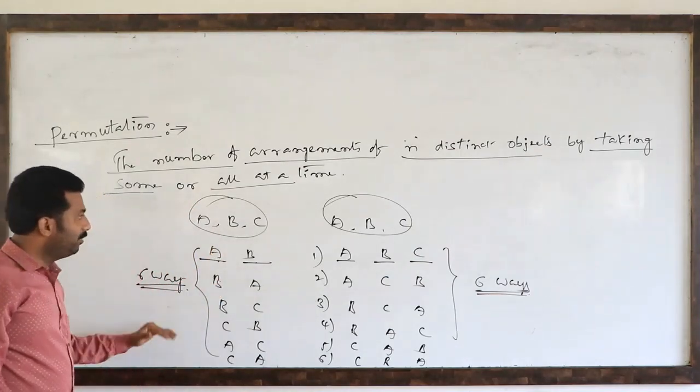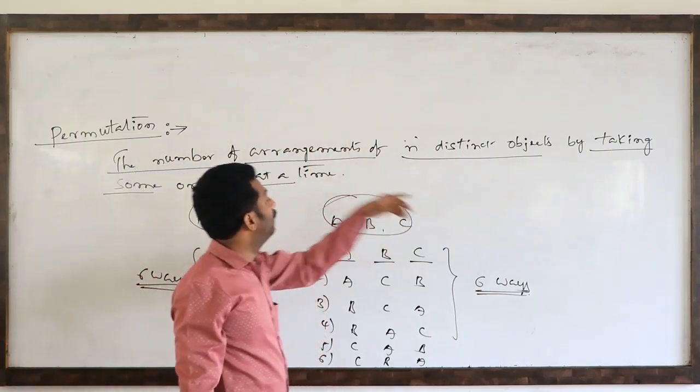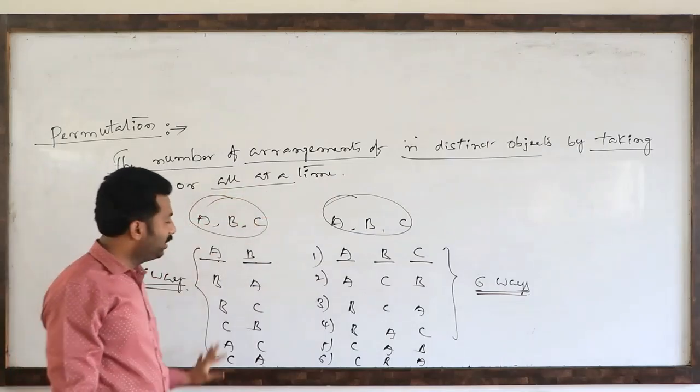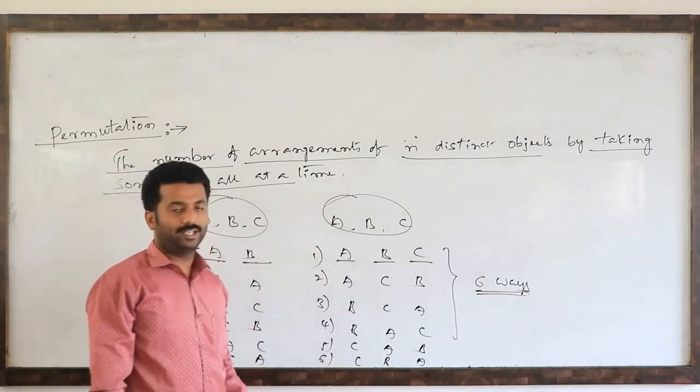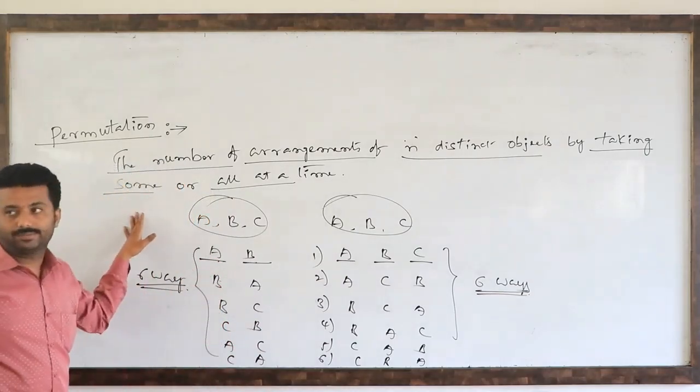So like this, arrangements of n distinct objects by taking some or all at a time. Here some in this case, all at a time means this case. So these arrangements are called permutations.